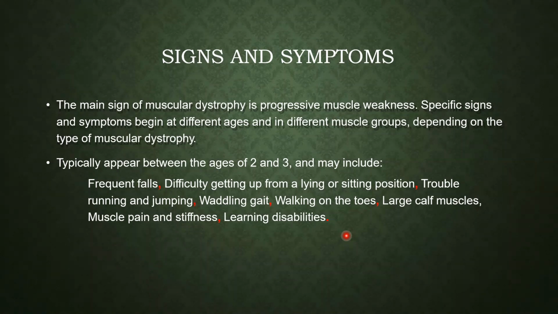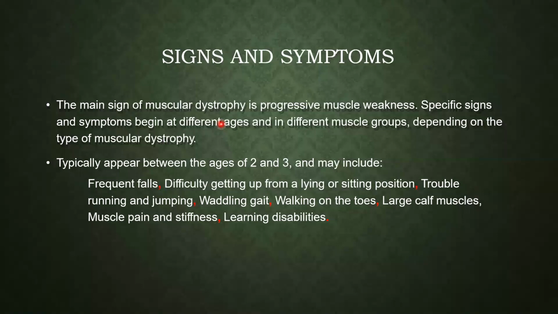Trouble running and jumping. In these 2 to 3 years, the child should move about and should be able to walk. But if you are suffering from this type of disease, the child faces problems running and jumping. Then a waddling gait and walking on the toes. That means normal walking is not observed. The child is seen to move around on their toes.